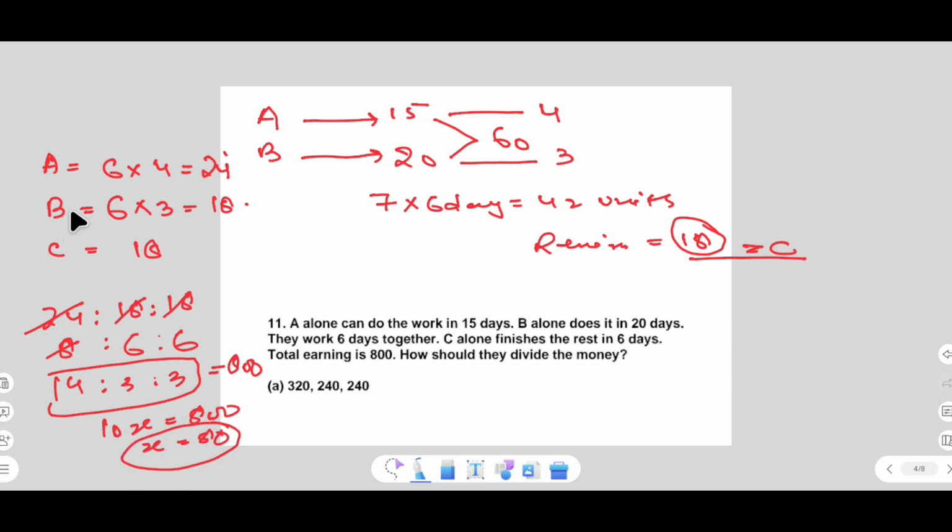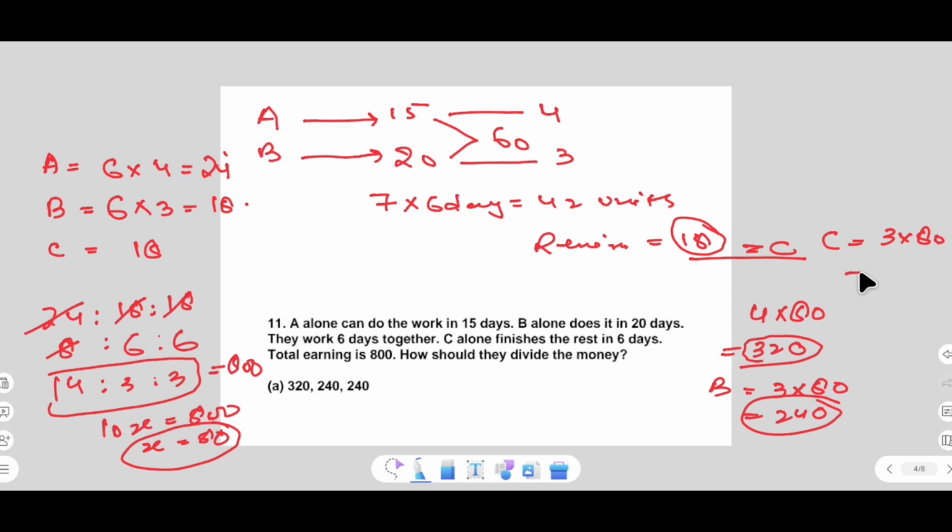Now A's share is 4 into 80, which is 320. B's share is 3 into 80, which is 240, and C's share is 3 into 80, which is also 240. So A's share is 320, B's is 240, and C's is 240 also. It means option A is correct. I hope you got this question as well. Thanks.